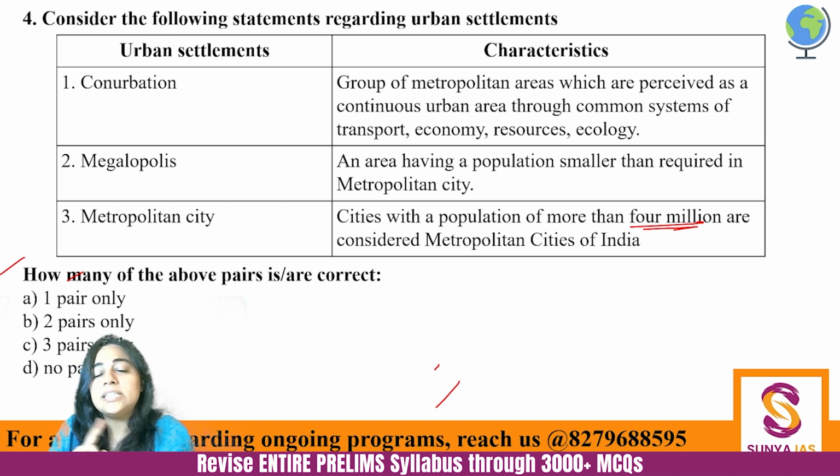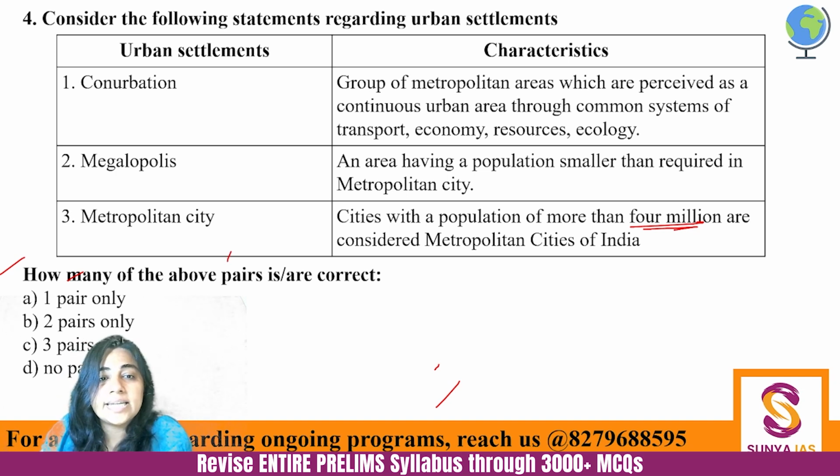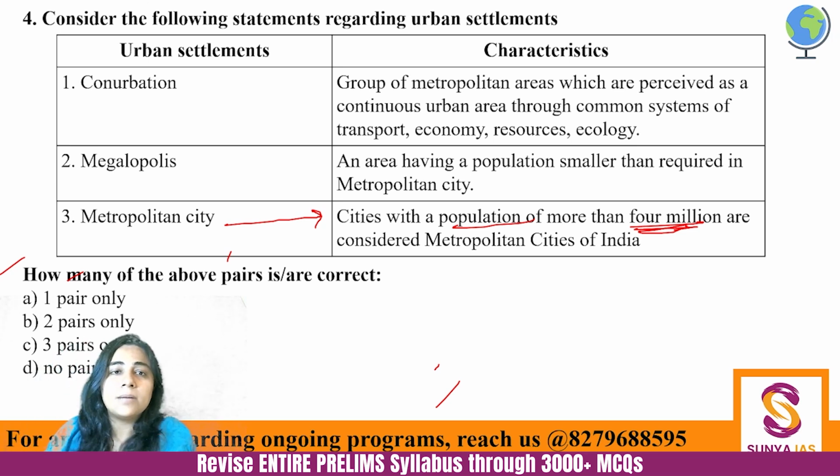So metropolitan city is not about north, south, east, west. No, it's about the population. So metropolitan city is correctly matched. It is a city with a population of more than 4 million. Okay, 4 million is 40 lakh people. So if a city has more than 40 lakh, keep this in mind. It's not 50 lakh. It is 40 lakh people, and that becomes a metropolitan city.